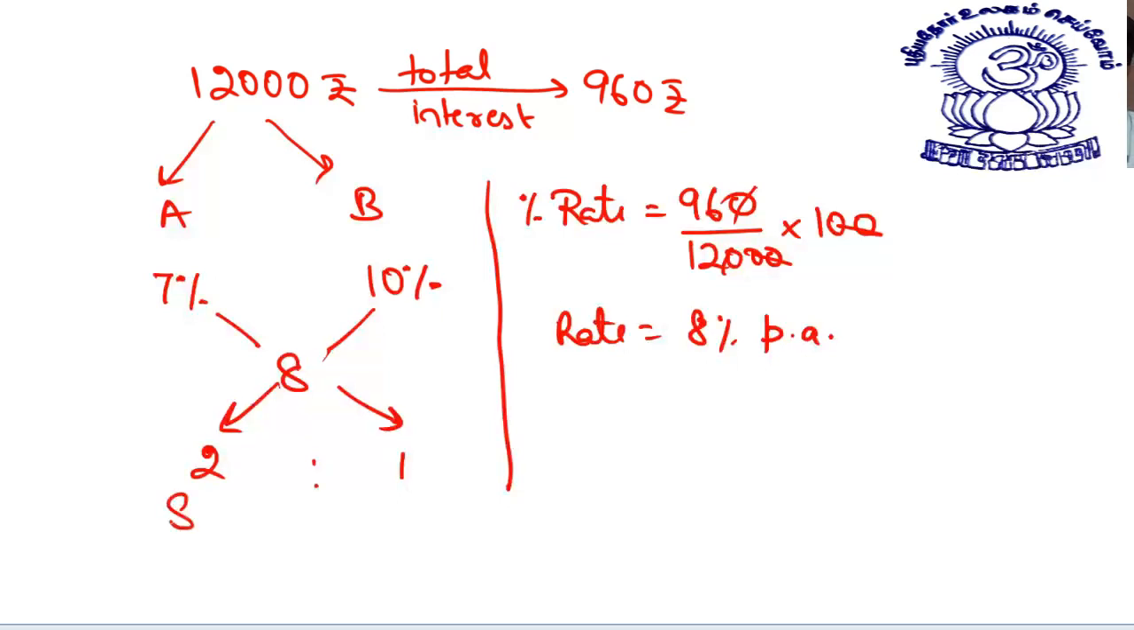So that way I can divide this amount, 12,000, into 2 is to 1 parts, that is 8,000 and 4,000. That is, I gave A rupees 8,000 and I gave B rupees 4,000. I am very sure it must be clear to all of you. Okay, let's move further ahead.